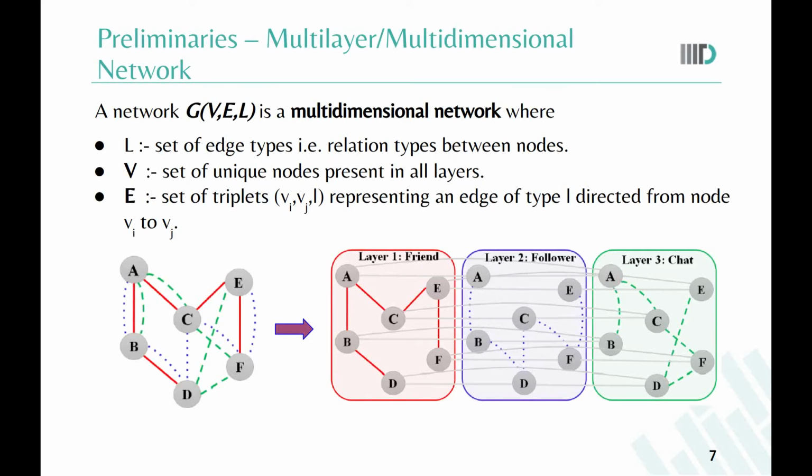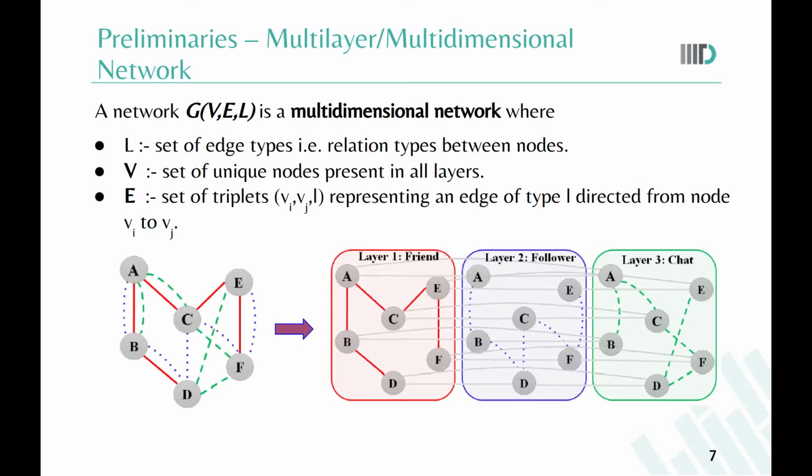So before moving into the method, we will formally define the multigraph as a multi-dimensional or multi-layer network. We have already discussed the multigraph, where we say that every edge between two nodes has an edge type. Now in a multi-dimensional network, we break our original graph into L layers, where each layer will only have edges of a particular type. So if there are |L| edge types in a multigraph, then we will have |L| layers or dimensions in its corresponding multi-dimensional graph.